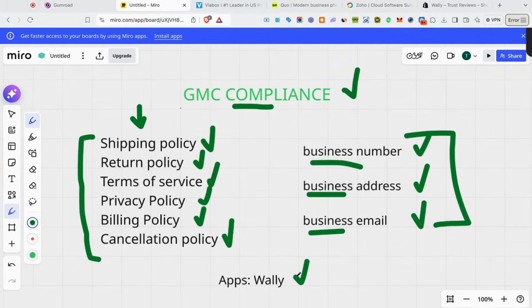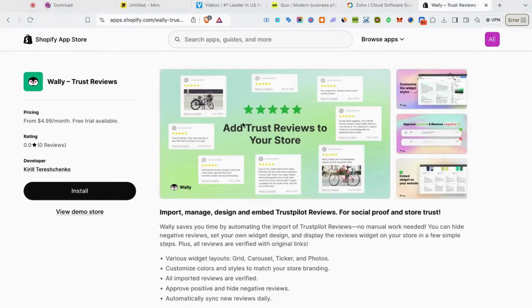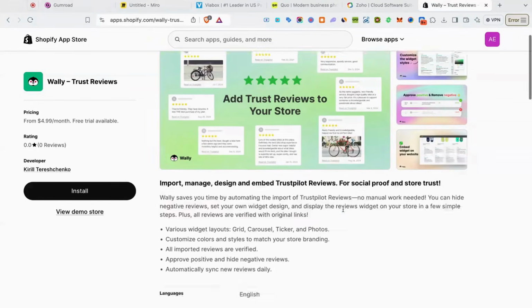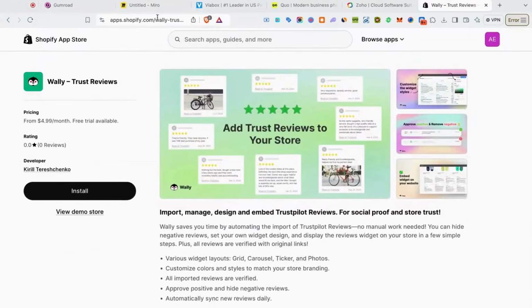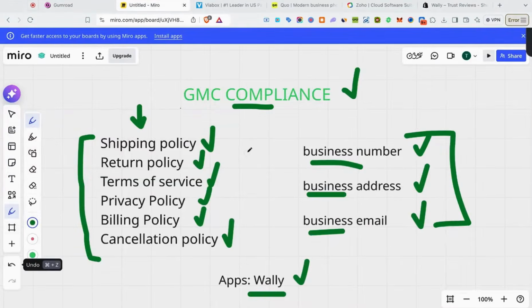Now, the last thing that you want to have is this app installed called Wally. All right, so Wally is pretty much like a third-party review app, to where you can have third-party reviews hosted on your website. And I like Wally because you're able to remove the negative ones as well as approve the positive ones. So make sure you get Wally, the app inside of Shopify. But as long as you have all your policies and you have your business phone number, your business address, your business email, and everything is actually right, then you should be good to go, and your products should be approved, so you can start making some money.